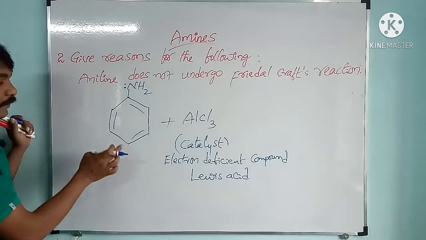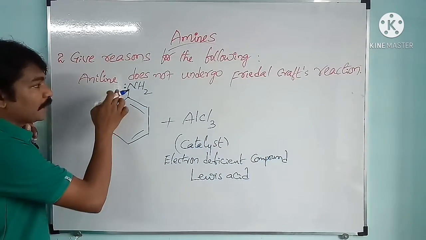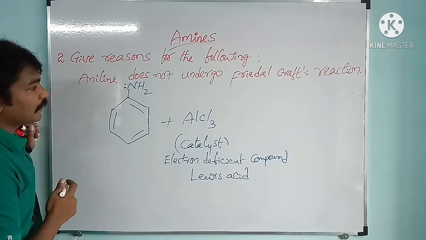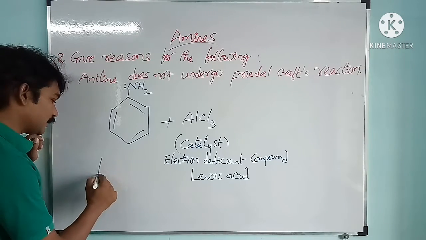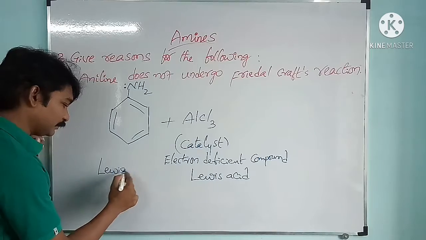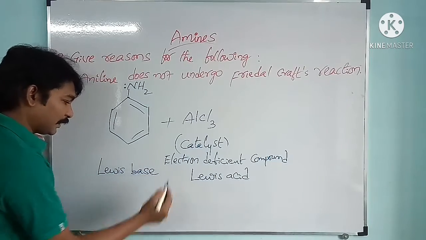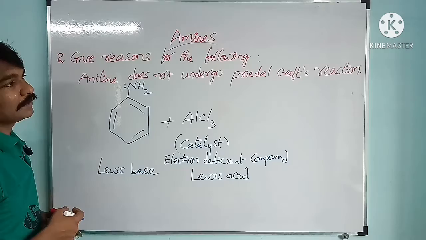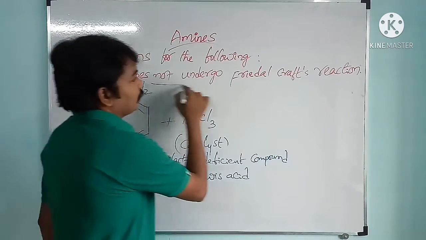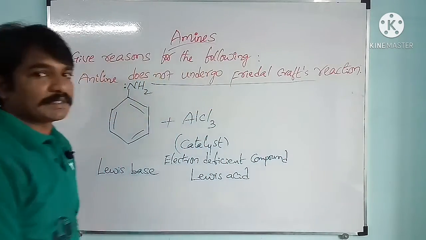And see here, if you check aniline, because of the presence of lone pair of electrons on nitrogen, it acts as Lewis base. This is the reason behind it does not undergo Friedel-Crafts reaction.